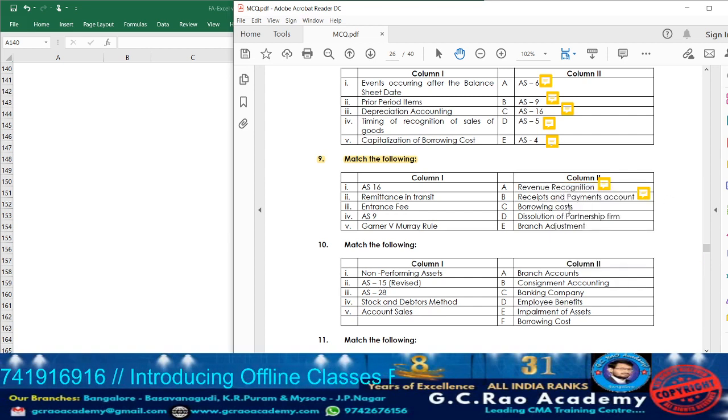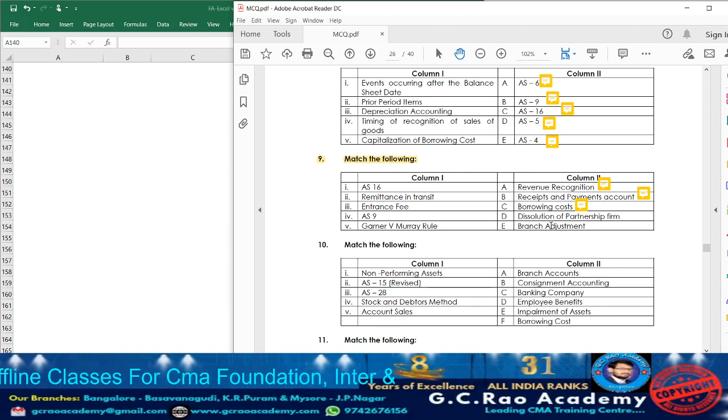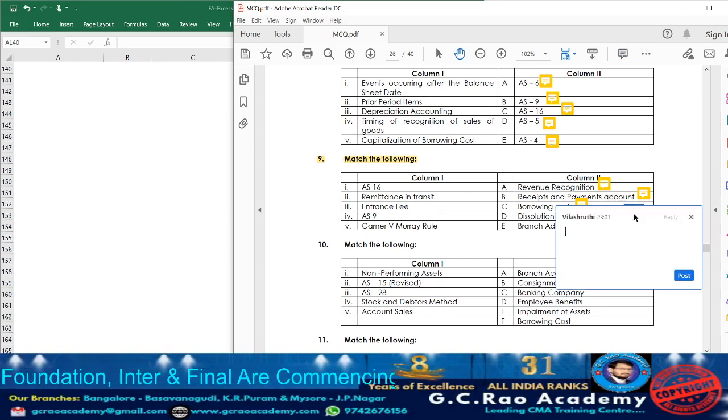Next, borrowing cost. What? AS16. So which point? Point number 1. Next, dissolution of partnership. Garner versus Murray. Here they have not given insolvency, so mark it for dissolution of partnership. Okay. Write down point number 5.